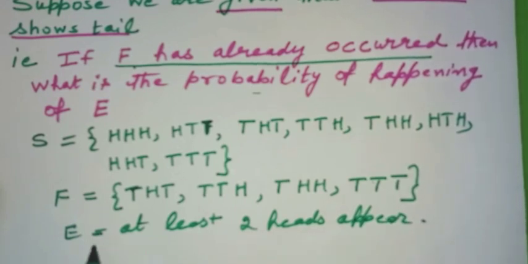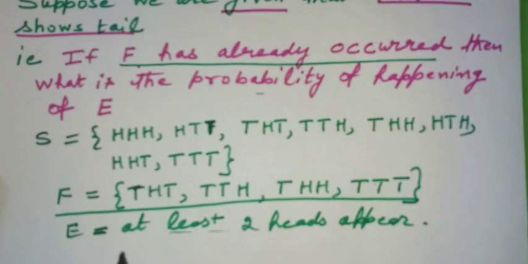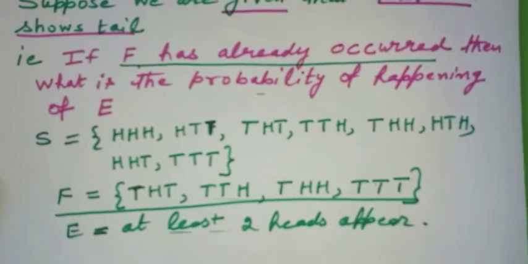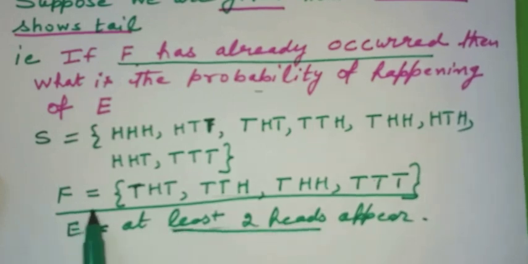So in this case, for the happening of E, this event F will act as the sample space. Now you can see S is not going to be the sample space anymore. F is going to be the sample space. So what will be the probability of happening of E? That means, in which cases of F, which are favorable to E?